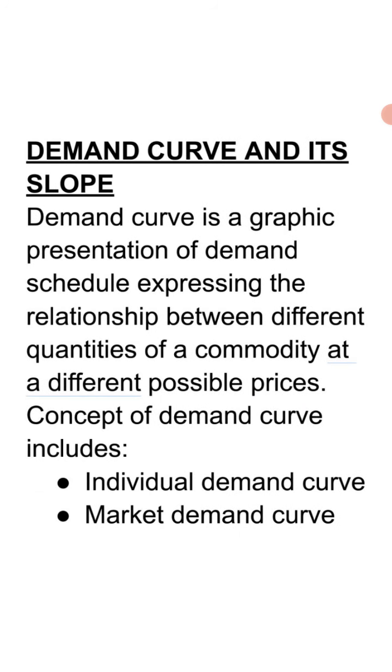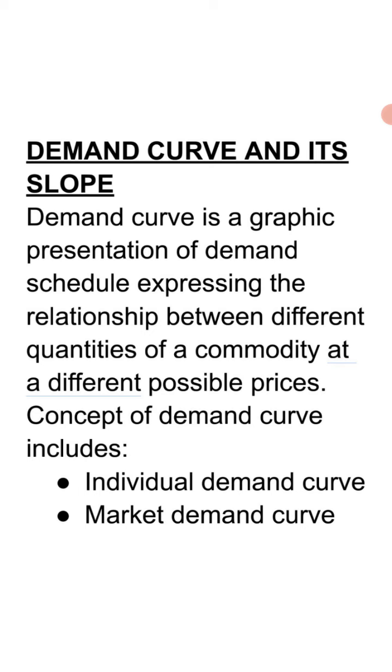Now the next topic is the demand curve and its slope. Initially, the meaning of the demand curve. What is the meaning of the demand curve, beta? It is a graphic presentation of the demand schedule. And what does it express? It expresses the relationship between different quantities of a commodity at the different possible prices. Whatever the different possible quantities are in correspondence to different prices, when shown in the form of a diagram, are considered the demand curve.